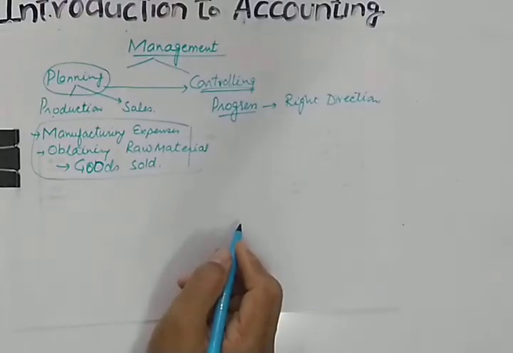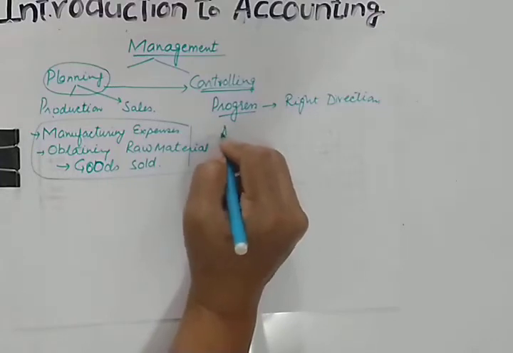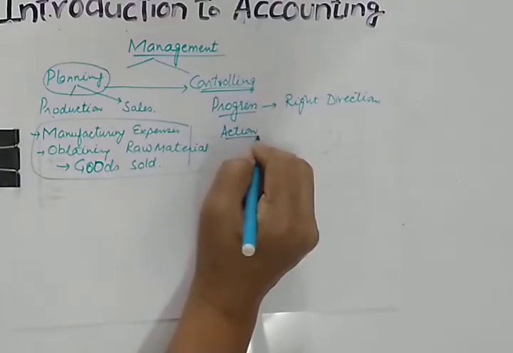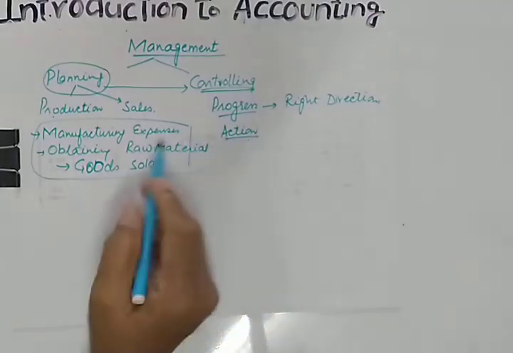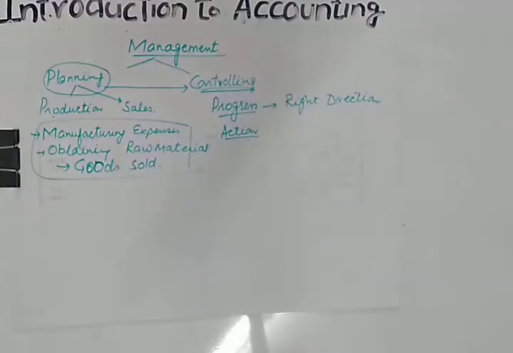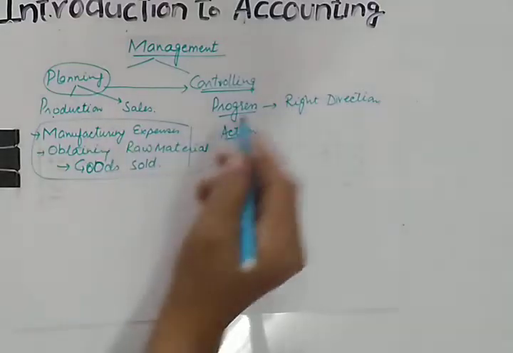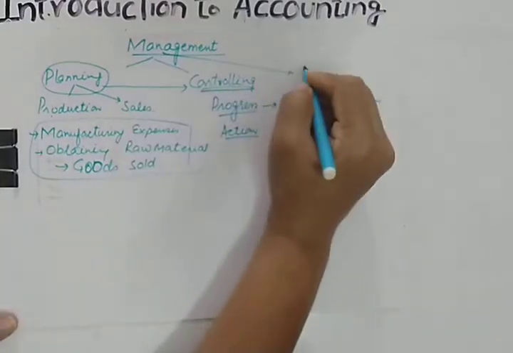So this is necessary, otherwise necessary action will be taken. Action will be taken against those who are not following or not doing business according to the planned ones. So planning and controlling, then decision making. This is also very important.